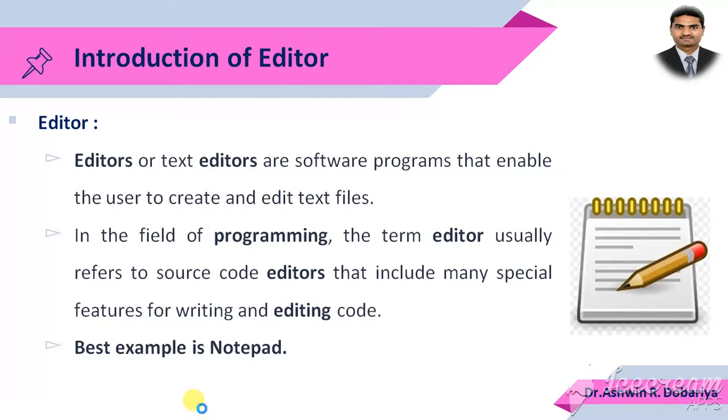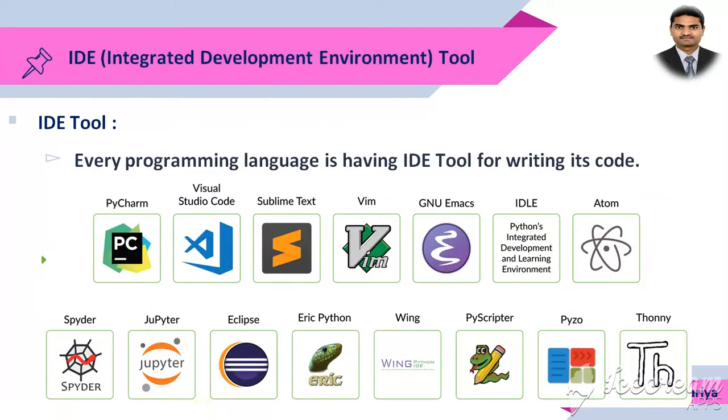So let's discuss a few more examples of editors. Editors generally provide the platform where the programmer can type the code. Now in the market many editor tools are available, and these tools are known as IDE, integrated development environment.